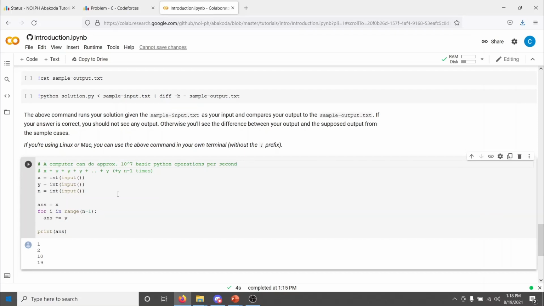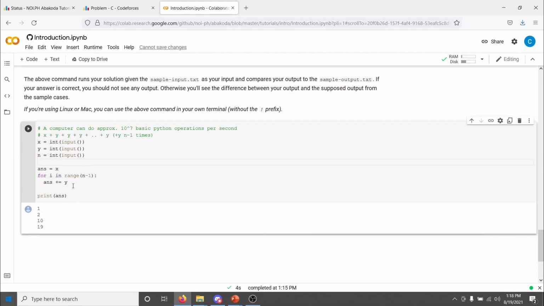So we emphasize that this estimate is very rough and is only intended to tell us the general order of magnitude of the operation count. But general order of magnitude is actually sufficient. Right? Let's look back at our program. How much stuff is it doing? How many basic operations is it doing? As I hinted at earlier, we should be looking at this for loop. Right? This for loop runs n minus 1 times. So the number of basic operations we're performing is proportional to n.